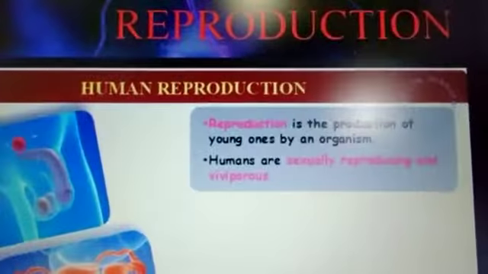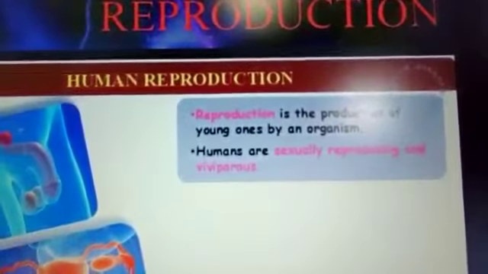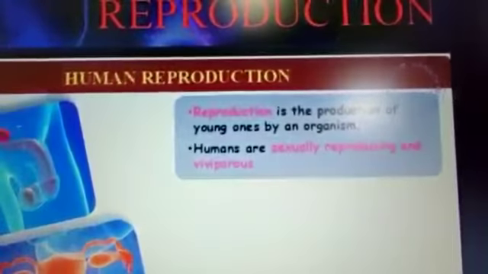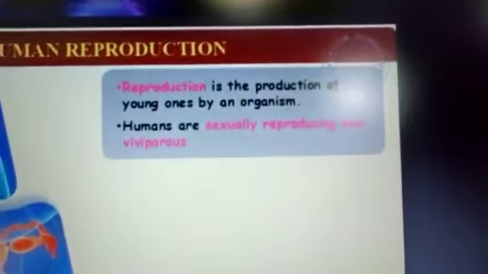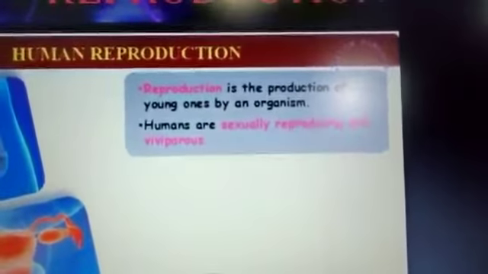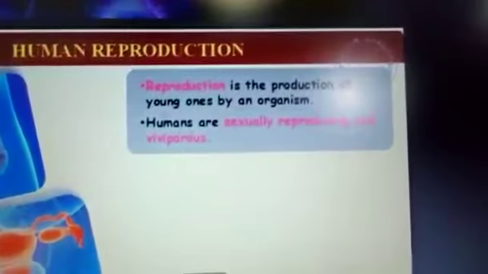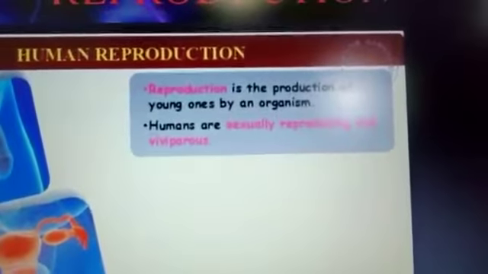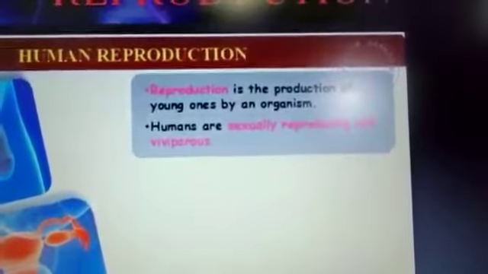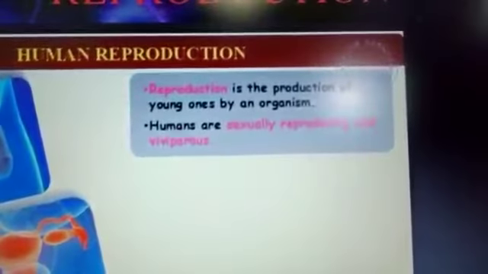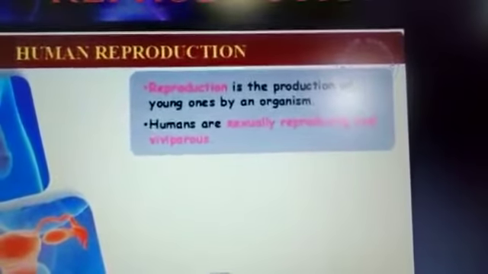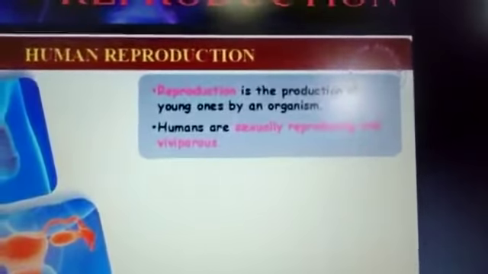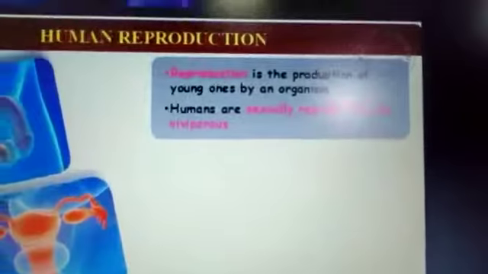So first you must understand what reproduction is. Reproduction is nothing but the production of young ones by a pre-existing organism. As you know, humans are sexually reproducing and viviparous animals. What is sexual reproduction? We already studied the difference between sexual reproduction and asexual reproduction. In sexual reproduction, two parents are involved, gametes are formed, gametes are fused, and variation can be seen. And what is viviparous? Viviparous animals are those who give birth directly to the young ones.